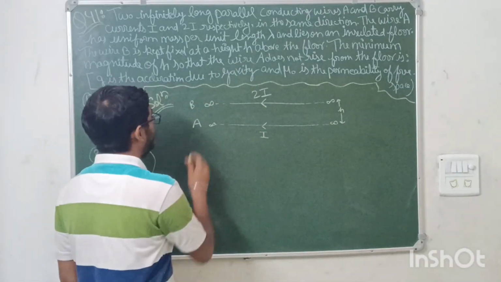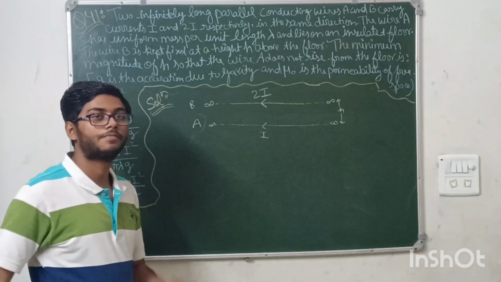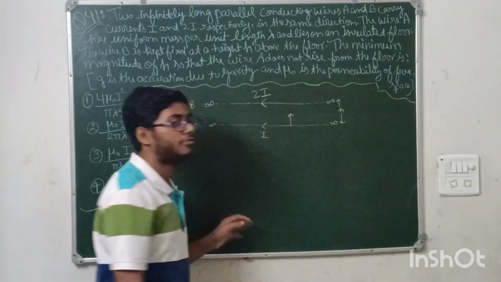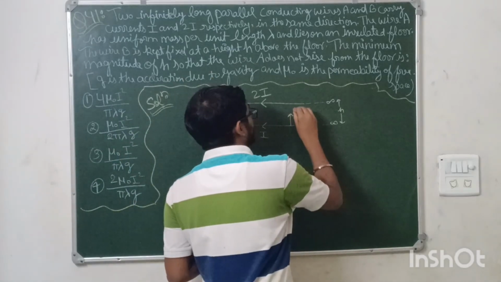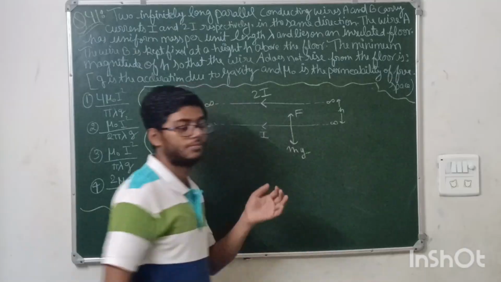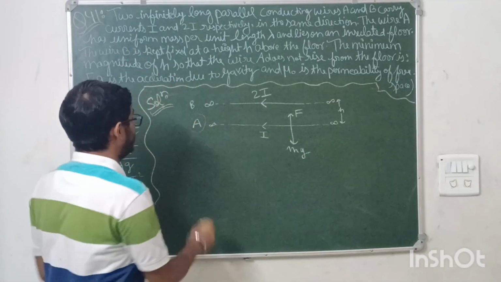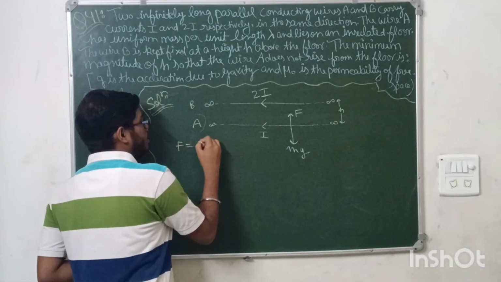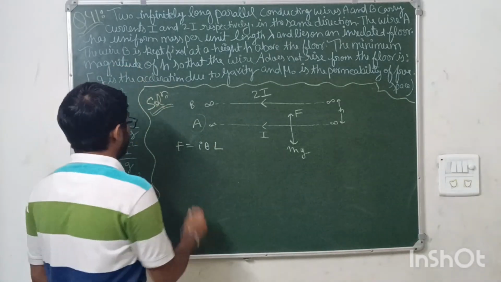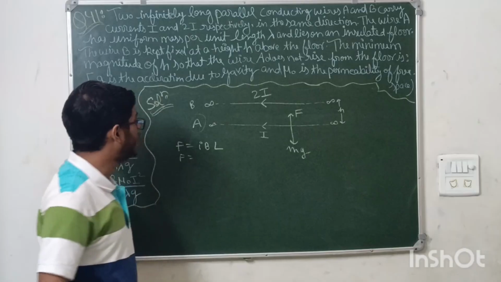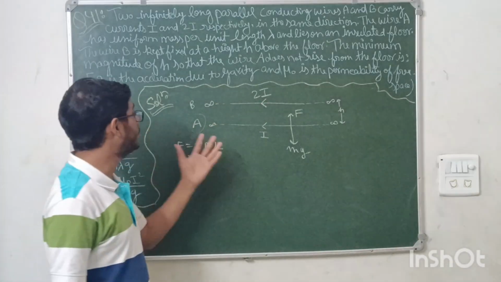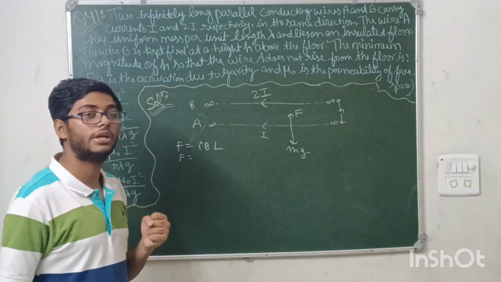So if we draw all the forces on this wire A, what will the forces be? See, because the current direction is the same, a force will be acting here, and gravity will also pull it down, mg. How will you write the force on a current-carrying wire? It is I B into L. This is the formula. Now see, the current will be due to the second wire, and the magnetic field will be due to this wire A only. This is the concept.